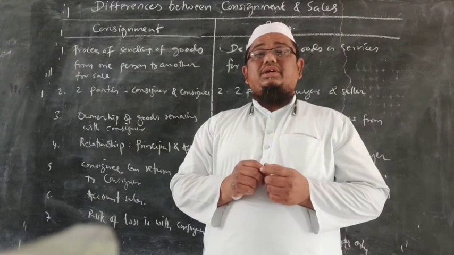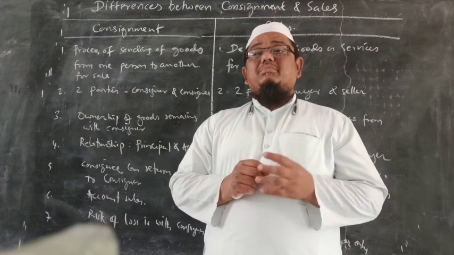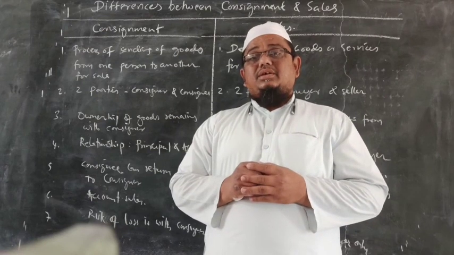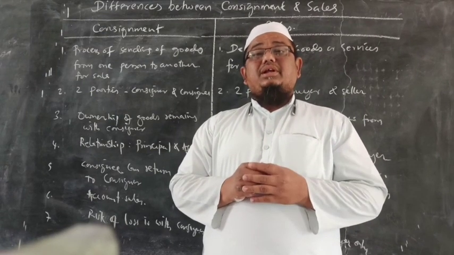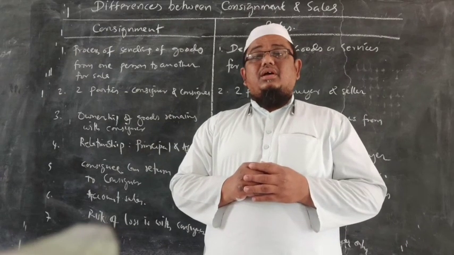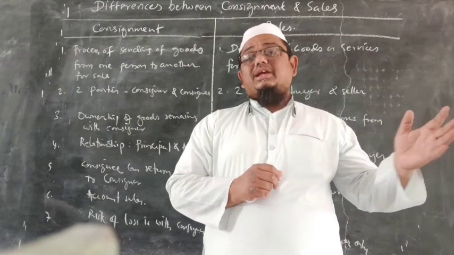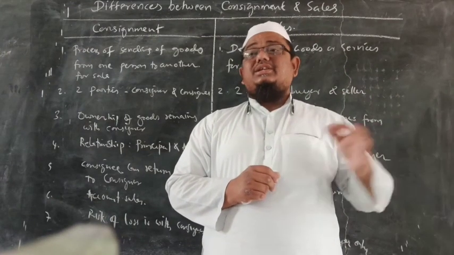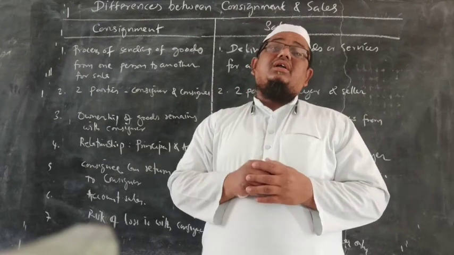In the same way, a seller may have his agent. A distributor may have his agent. A company may have so many agencies. So the company will send the goods to the agents. That process is called consignment.